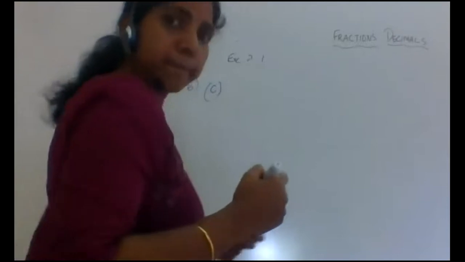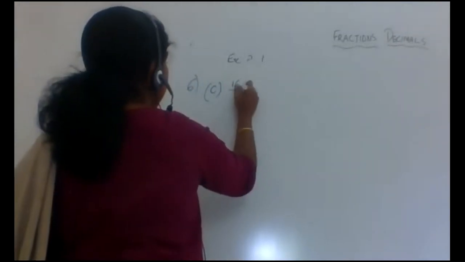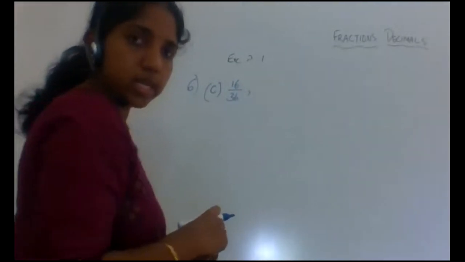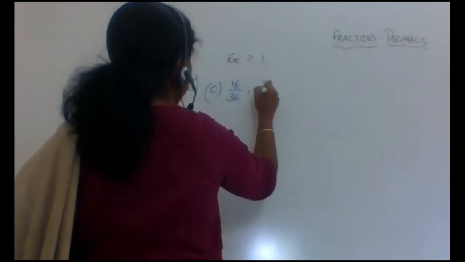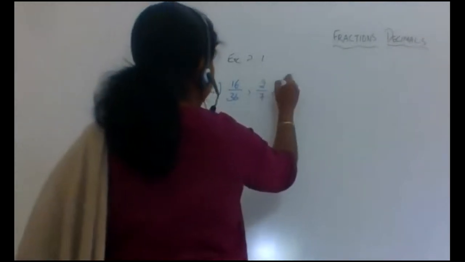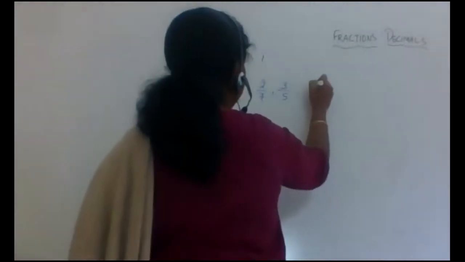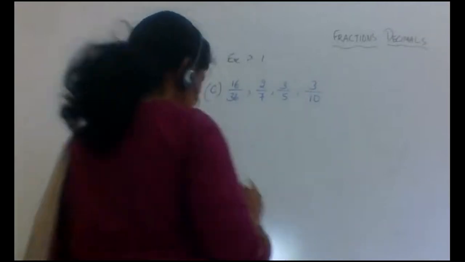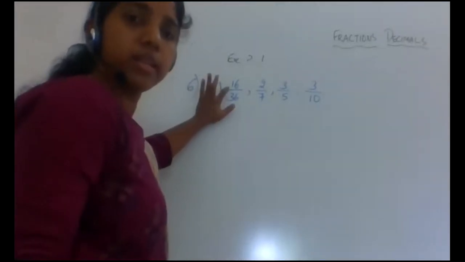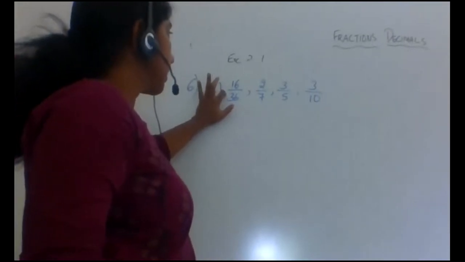Question C. The question given is 16 by 36, 2 by 7, 3 by 5, 3 by 10. Take this question now. Here you can see 16 by 36 is given.